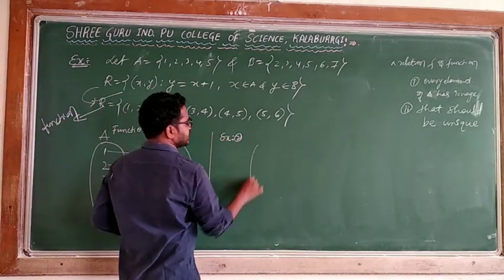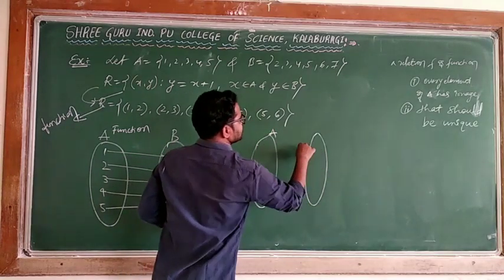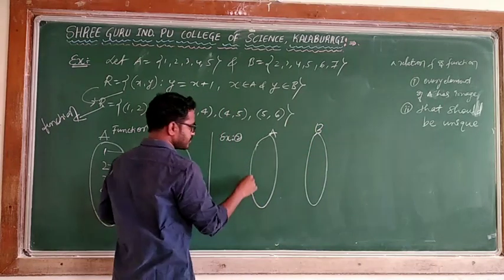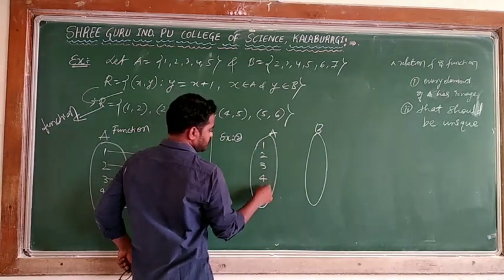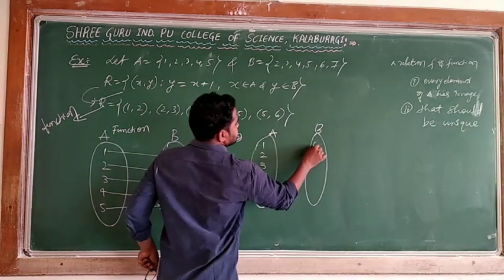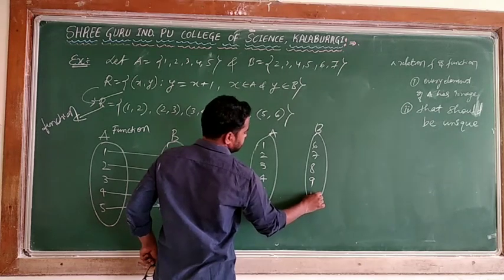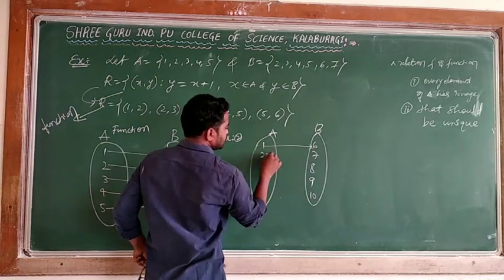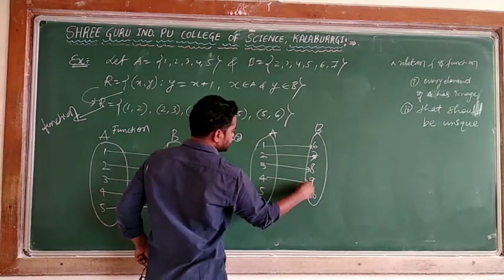Example 2, diagrammatically. Set A, set B. I will say 1, 2, 3, 4, 5, 6, 7, 8, 9, 10. 1 has an image, 2 has, 3 has an image, 4 has an image.